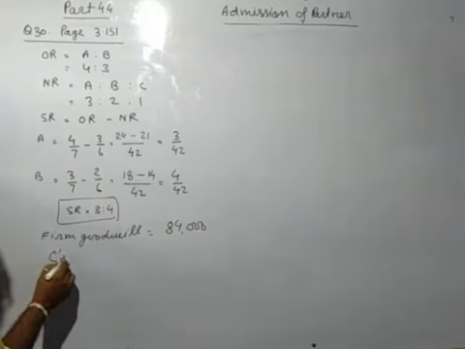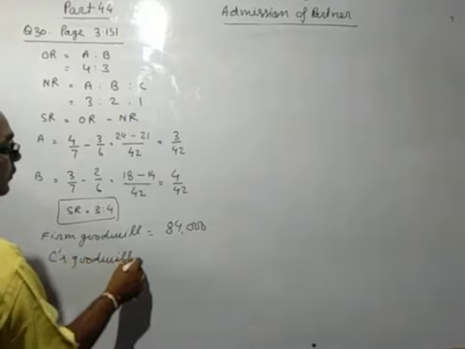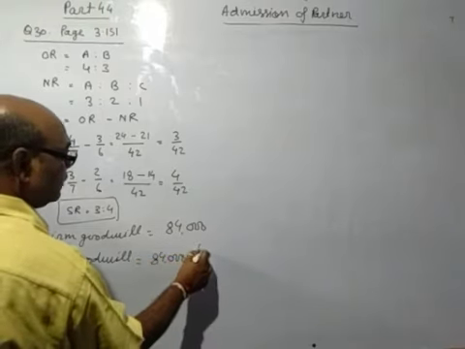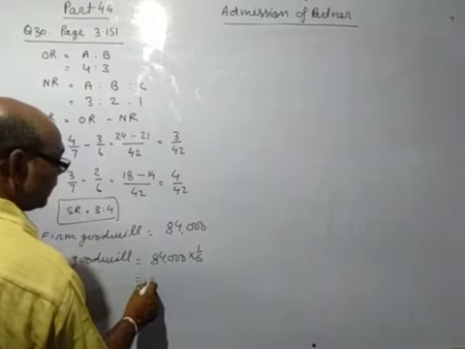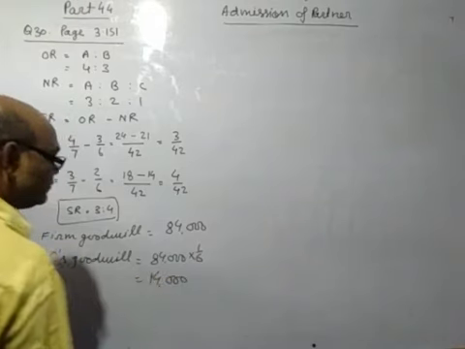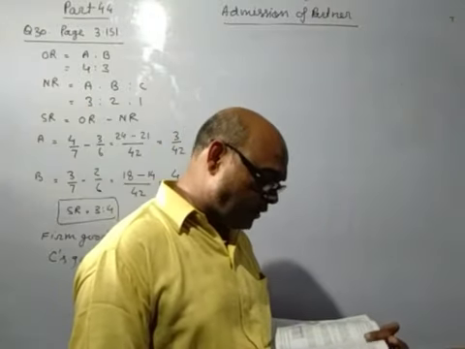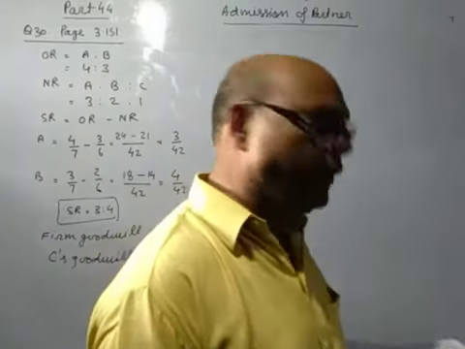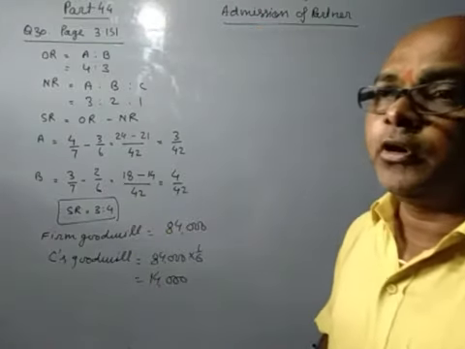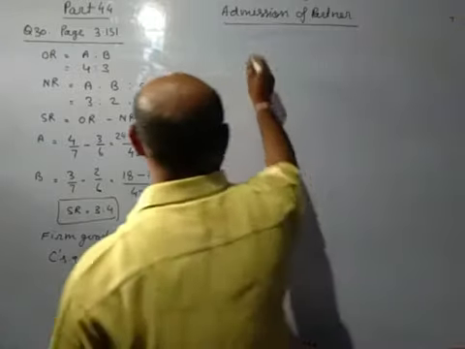So C's goodwill will be 84,000 into 1/6, that is 14,000. It is written that C does not pay anything for his share of goodwill. So C has not brought goodwill in cash.